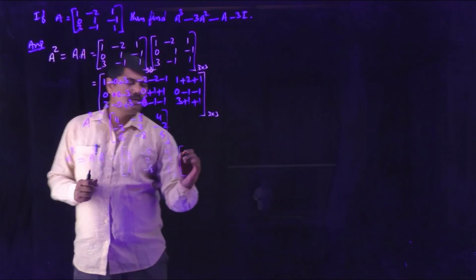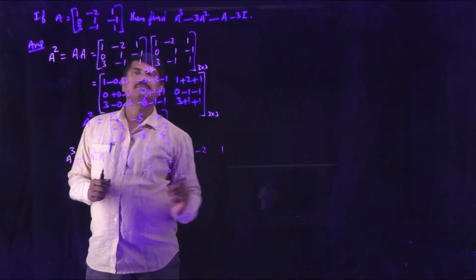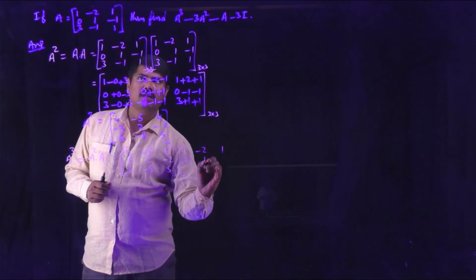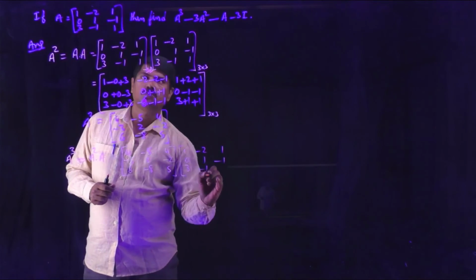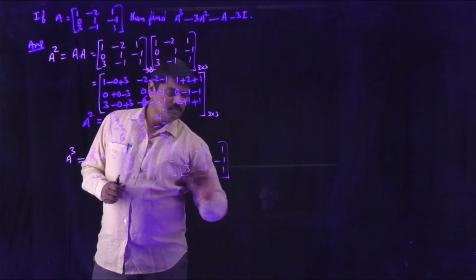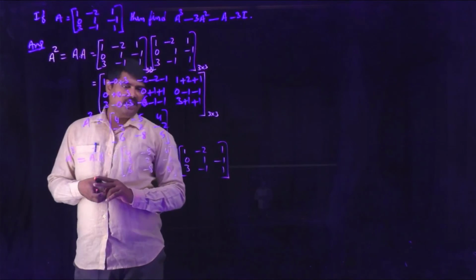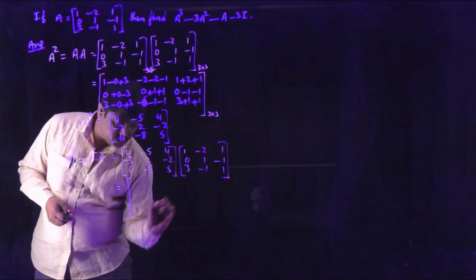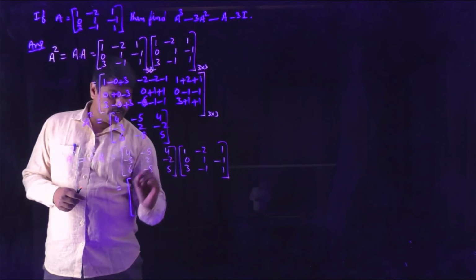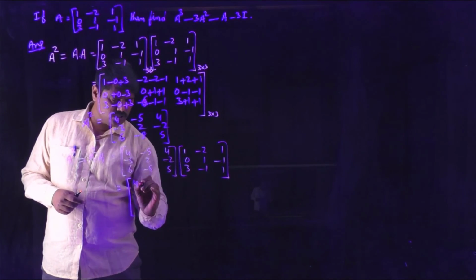Into A: 1, minus 2, 1; 0, 1, minus 1; 3, minus 1, 1. Again both are 3 by 3 order matrices, so you will get another 3 by 3 order matrix. Do the process. 4 into 1 is 4. Minus 5 into 0 is 0.